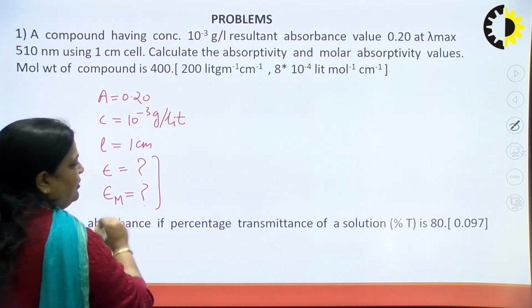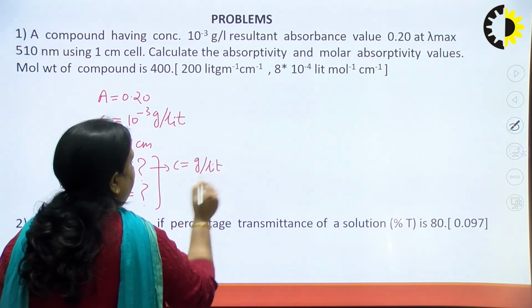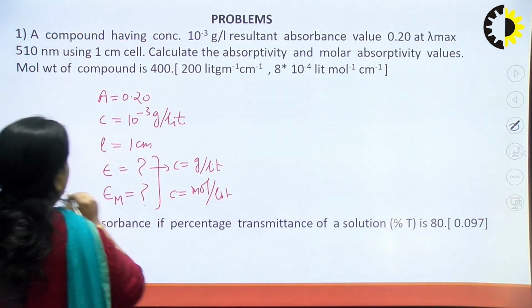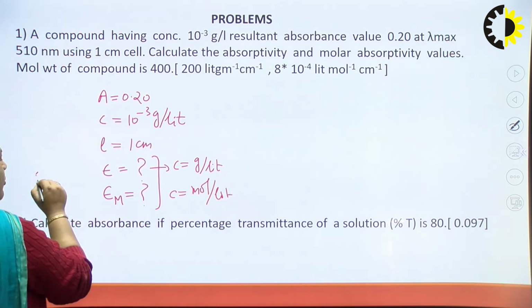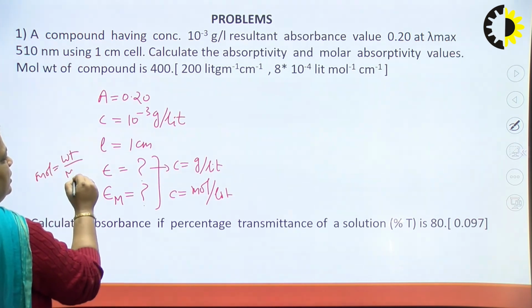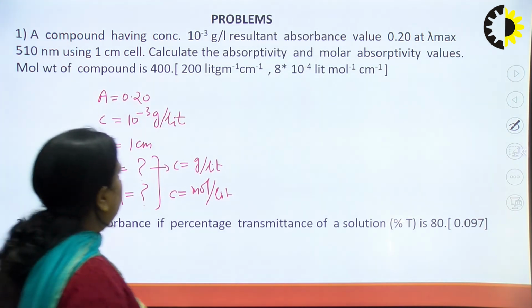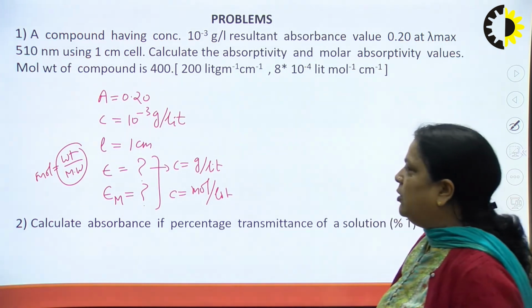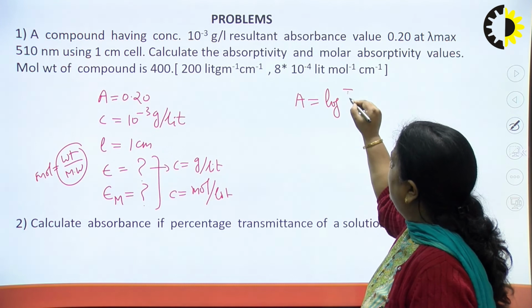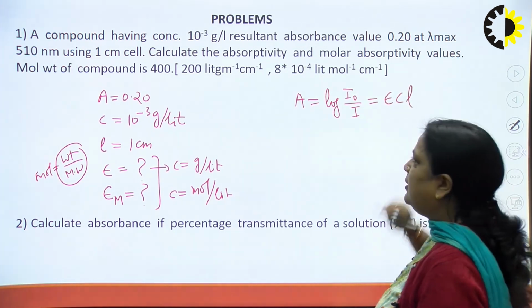What is the basic difference? In epsilon, C should be in gram per liter, while in epsilon m, C should be in mole per liter. And remember one thing, that mole is equal to weight upon molecular weight. Now by Lambert's law, we know that A is equal to log of I naught upon I, which is equal to epsilon CL.